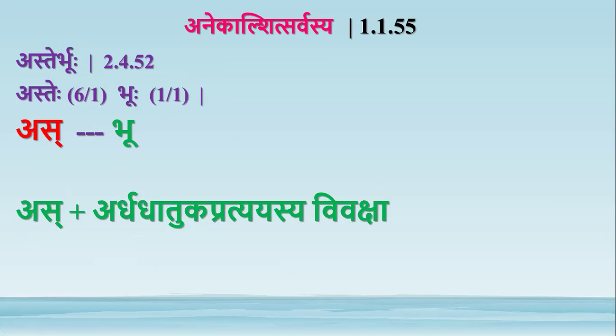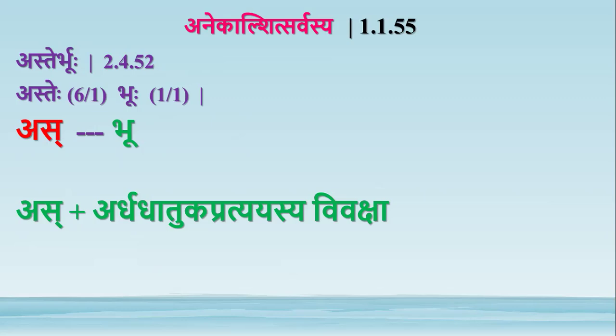In this adhikara, there are sutras which deal with the adesha for the different sthani. Bru gets converted into Vach by Bru Vachihi in the anticipation of an Ardhadhatuka Pratyaya. This is one of the examples from that section.